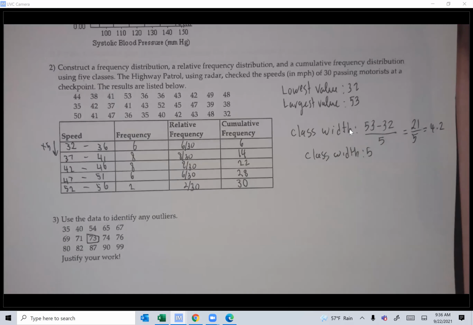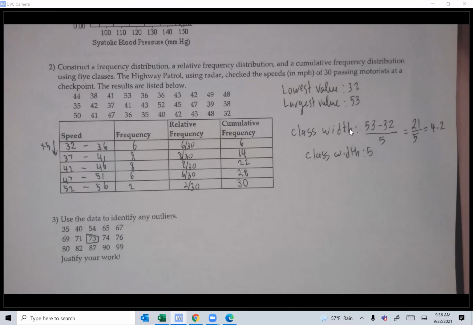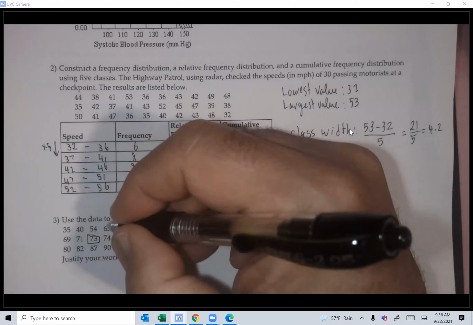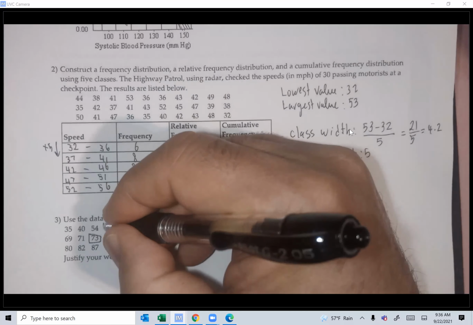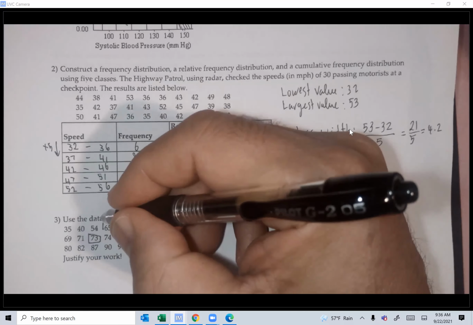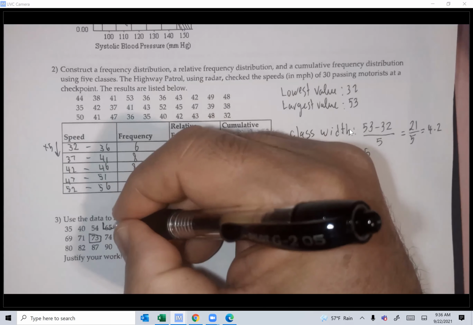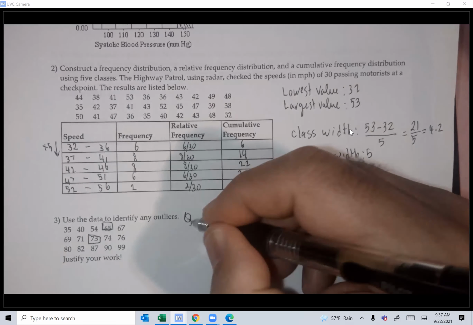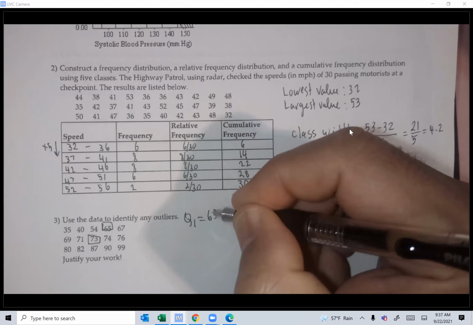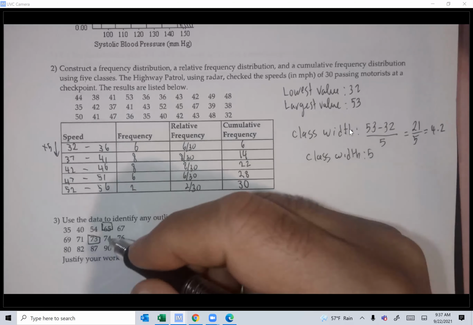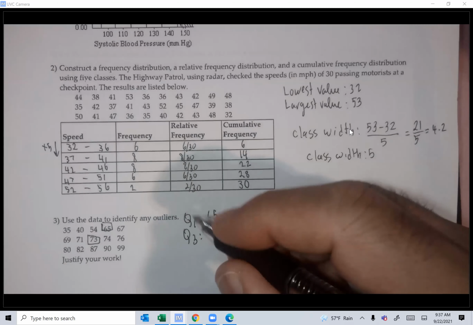Now, Q1 is the middle of the first half. Let's see how many we have in the first half: 1, 2, 3, 4, 5, 6, 7. So that's easy to find the Q1. If it is an odd number, guys, add 1, that will be 8, divide by 2, 4, count to 4. So that's Q1, 65. Q3, same thing. Go 1, 2, 3, 4, 82.